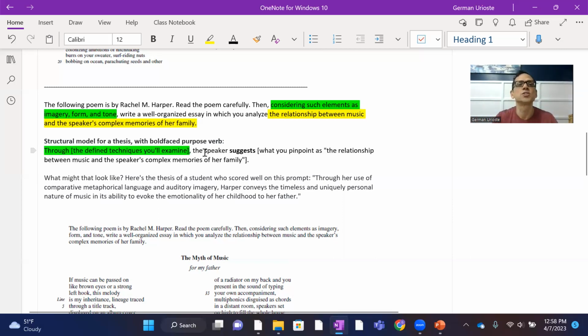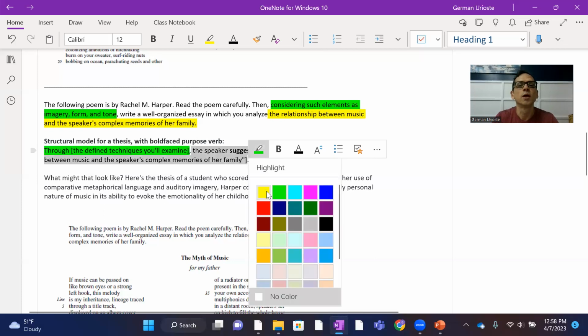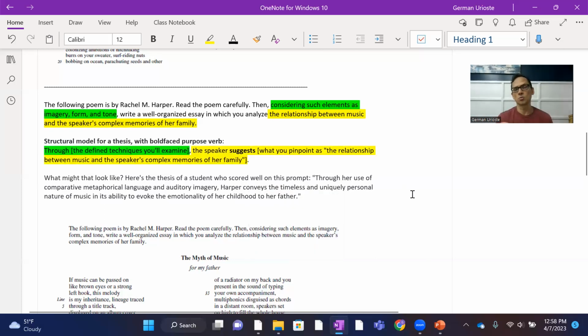The speaker suggests, this is the claim statement that you would want to make, whatever it is you pinpoint as the relationship between music and the speaker's complex memories of her family. You need to define those. Don't just repeat that prompt, define what that means after you read the poem and take notes on it. And again, you don't sit down and write a thesis immediately. You read the poem, you take some notes in the margins, and you take about 10 minutes to craft a thesis and a brief outline before you start writing.